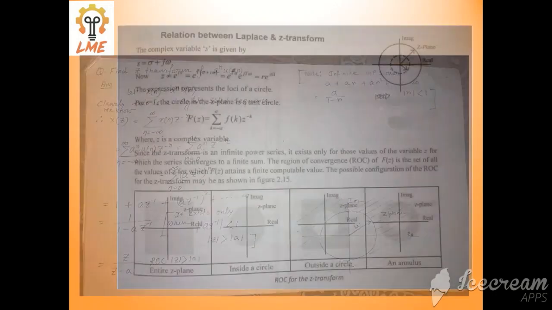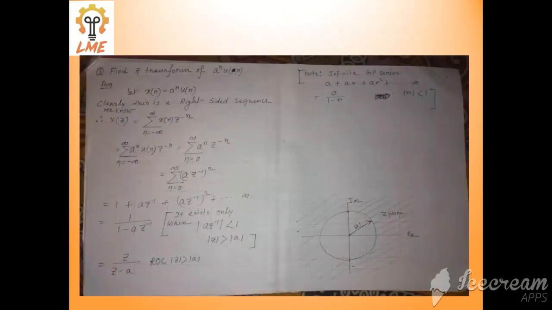Now what is ROC? What is ROC in the z transform? This is a very important topic that I am going to discuss in this lecture. First you have to know about the infinite GP series. If the first term of the GP series is A and the common ratio is r, then in case of an infinite GP series, the total sum is A by 1 minus r, which I already know, and your common ratio should satisfy mod of r less than 1.